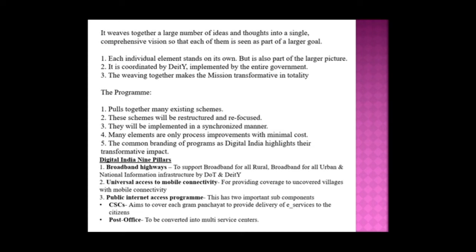There are 9 pillars in Digital India. First, broadband highways: broadband for all rural, broadband for all urban, and national information infrastructure. Nowadays in museums and other public places, even in railway stations, you are getting Wi-Fi, right? So broadband connections are becoming public. Next, universal access to mobile connectivity, providing coverage to uncovered villages, and the public internet access program.